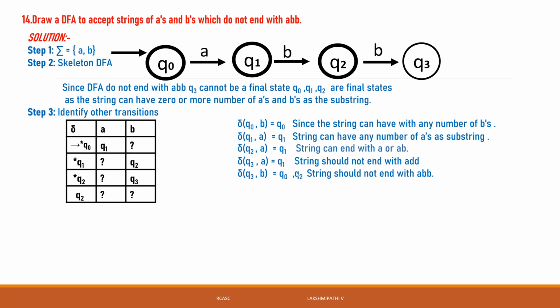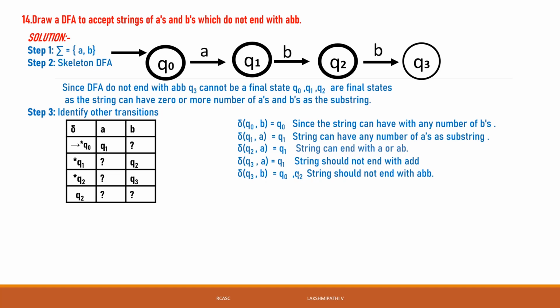Then once again it will be A, then A. One more thing: if we give that Q2, the string should not end with AAB, which means Q0. Then once again it will come to B, a number of B's here only. Then it will be A, then once again B, then once again Q3. But it has not reached the final state. So we can write that Q0 of A is Q1, Q1 of B is Q2, Q2 of B is Q3, Q3 is not a final state. Any other states will be accepted.